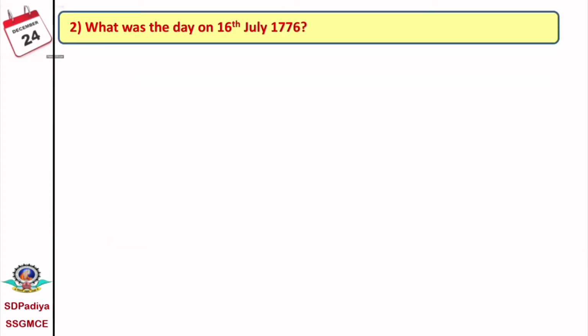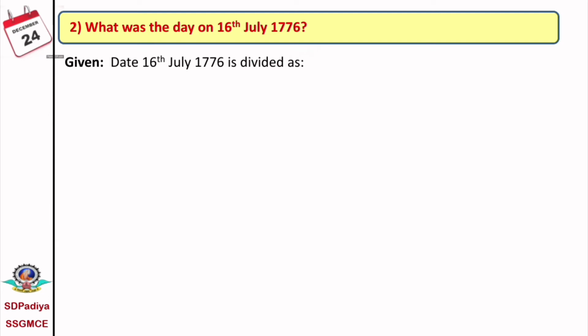But now, in the second problem, what was the day on the date 16th July 1776? First we'll write down the given that the date is 16th July 1776. Now, to find out the day on the given date, we have to find out the odd days on this 16th July 1776. The year 1776 is running, which means 1775 years are completed. July month is running, which means June is completed.